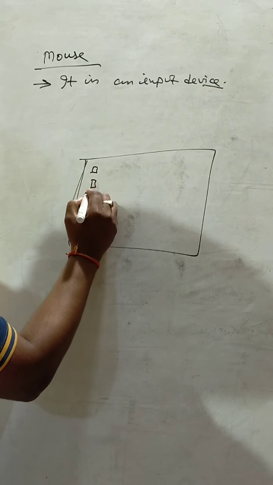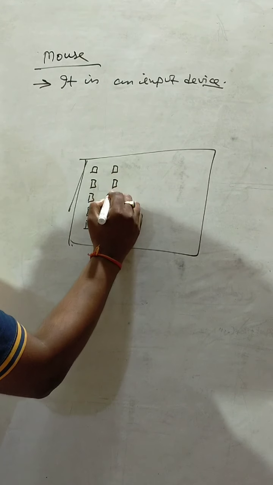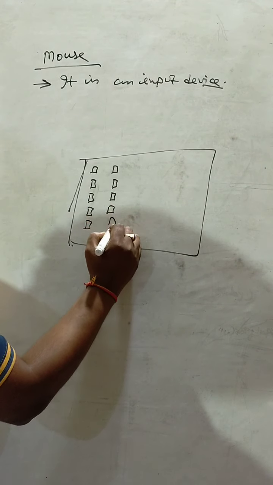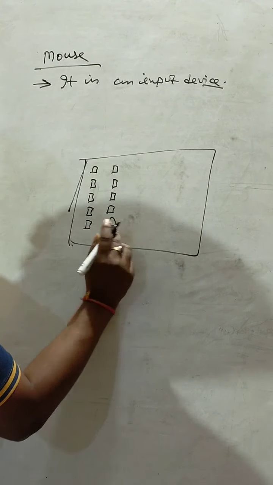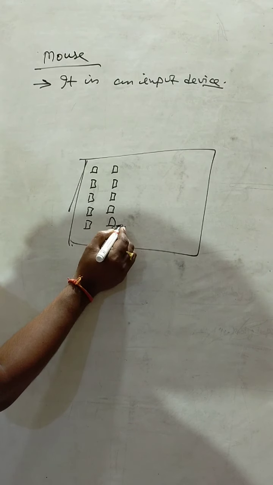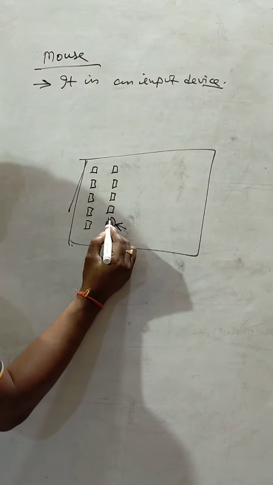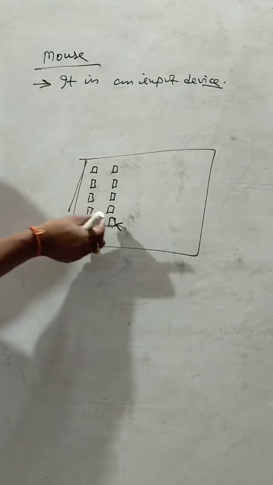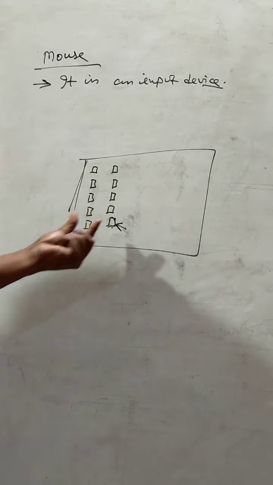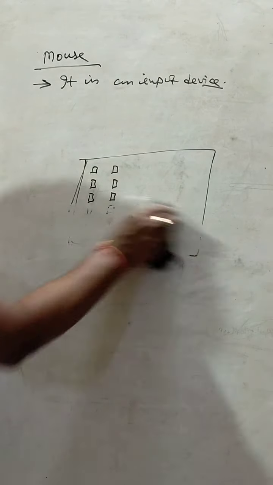These are the small icons present on your desktop. This is the cursor of the mouse with arrow head. So the mouse is used to select the specific icons which are present on our desktop.